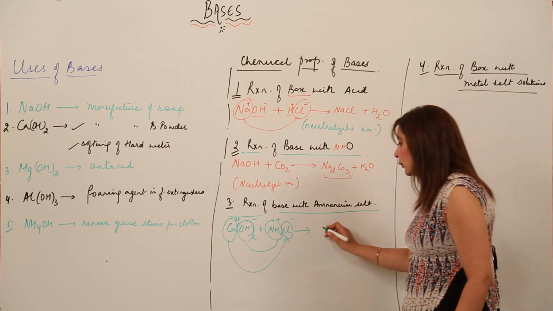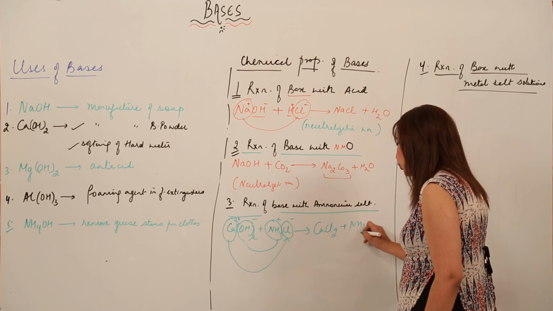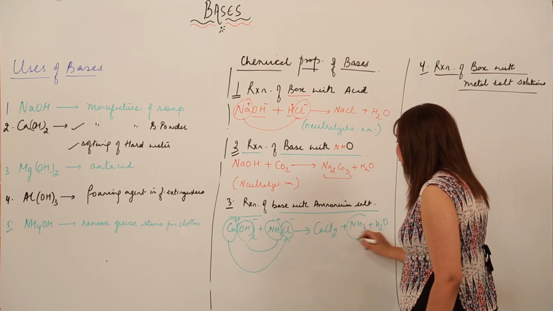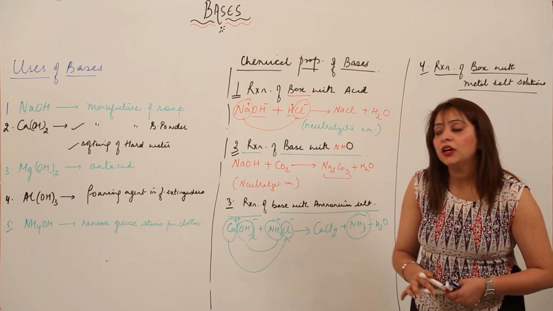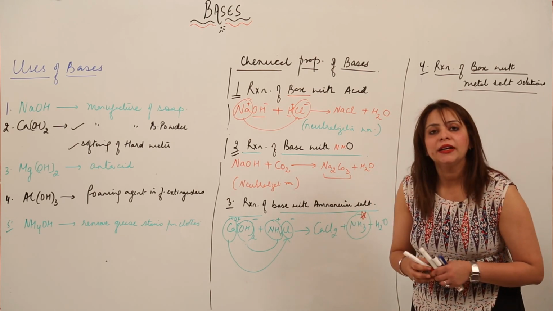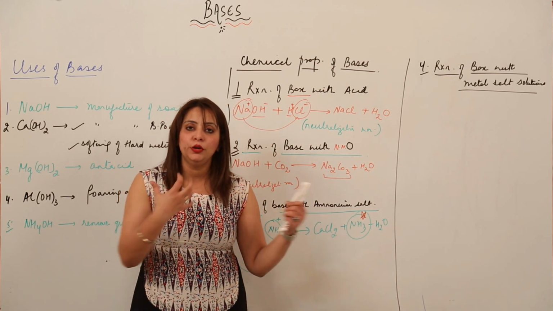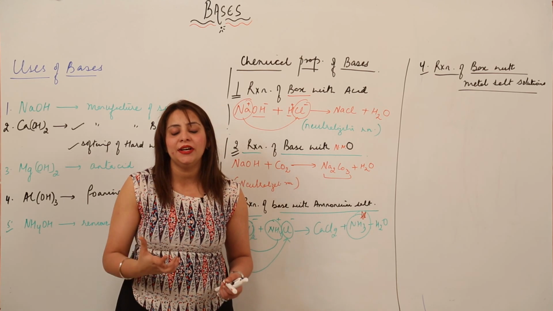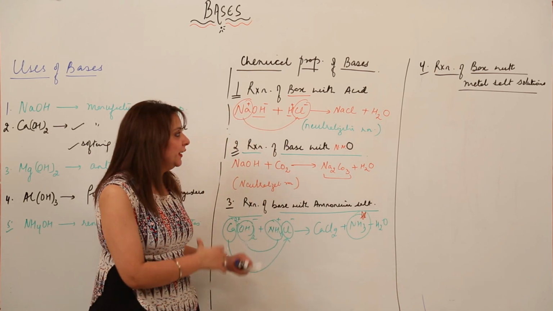So what are we going to get? We will get calcium chloride, this ammonium ion will break up into ammonia, and it will lead to the formation of water as well. So whenever we react a base with some ammonium salt, we get a gas with a pungent smell, that is ammonia gas. So whenever bases react with some ammonium salt, definitely ammonia gas is evolved, and you can identify that ammonia gas by its pungent smell. Right, so here is the reaction.